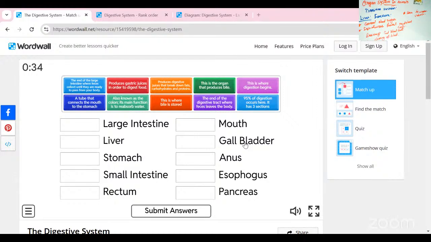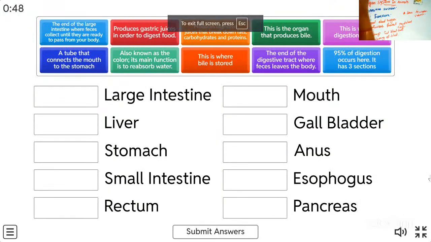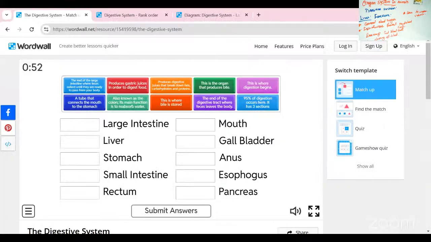What are they? Large intestine, liver, stomach, small intestine, rectum, mouth, gallbladder, anus, esophagus, and pancreas. Okay, so these are all the main parts of the digestive system. Yes, sir. First one is large intestine.